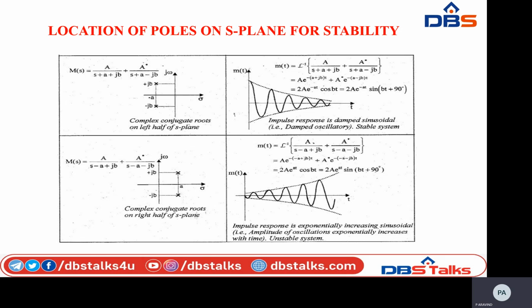The roots are a plus jb, that is one root, and the second one is a minus jb. These two are complex conjugate roots. So the impulse response is an exponentially increasing sinusoidal, that is, the amplitude of oscillations exponentially increases with time, which means the system is unstable.